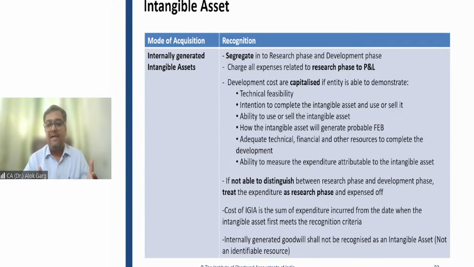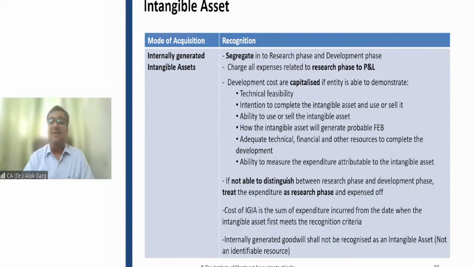What accounting entry do I need to pass? I would need to pass intangible asset to reserve. So on one side I am loading my asset, on another side I'm loading my reserve. So I'm inflating my asset, I'm inflating my reserve. So internally generated goodwill is not allowed to be capitalized. It is prohibited in Ind AS 38. Right. So advertisement, promotion related activities, training fees are not allowed to be capitalized.